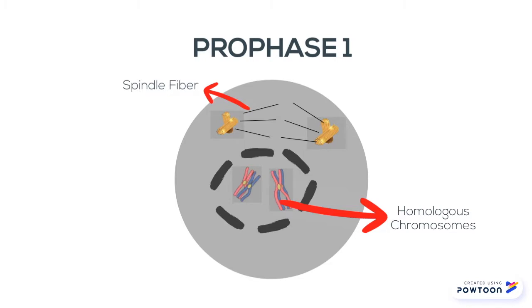After synapsis, tetrads exchange genetic material with each other, which is called crossing over. The chromosomes overlap each other to create a junction to exchange material, which is called a chiasma. Spindle fibers form, and the nuclear envelope disintegrates.